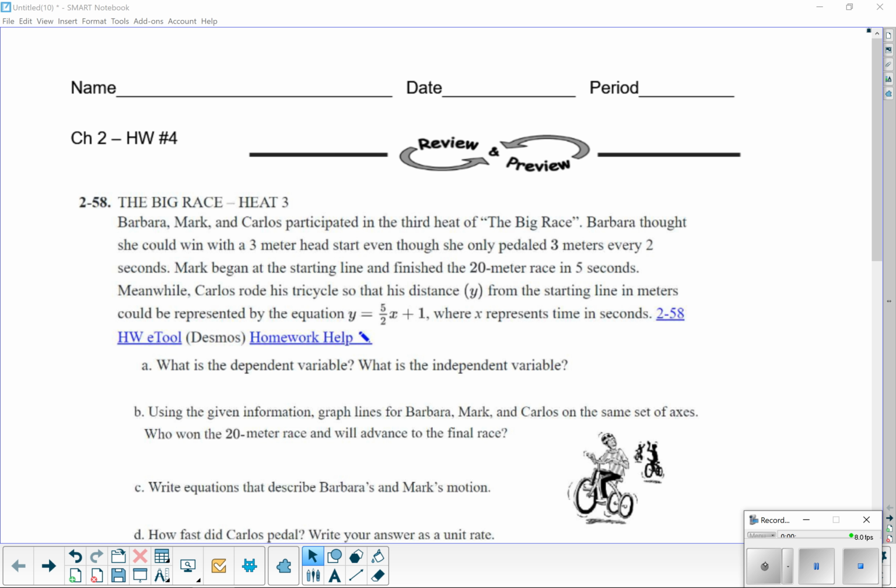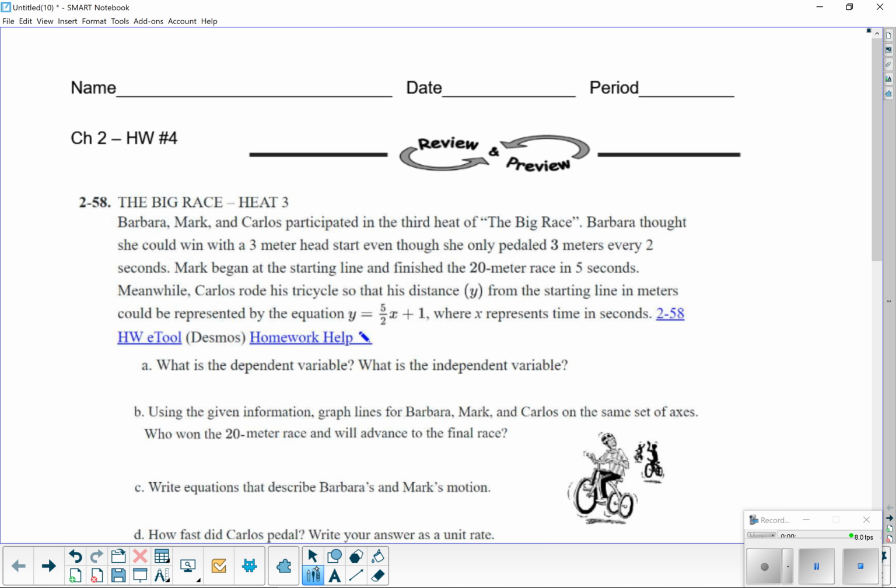All right, let's get going on this. This is homework number 2, or chapter 2, homework number 4. This is still a continuation from the big race, heat number 3. Barbara, Mark, and Carlos participated in the third heat of the big race. Barbara thought she could win with a 3-meter head start, even though she only pedaled 3 meters every 2 seconds.